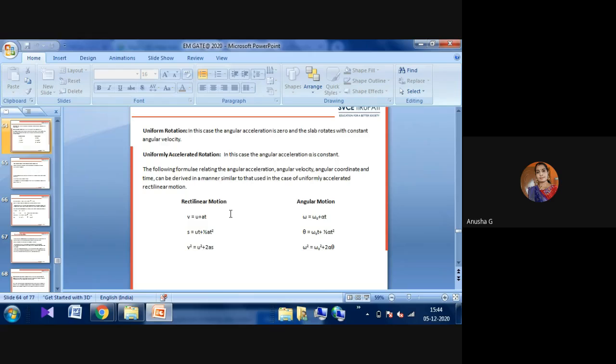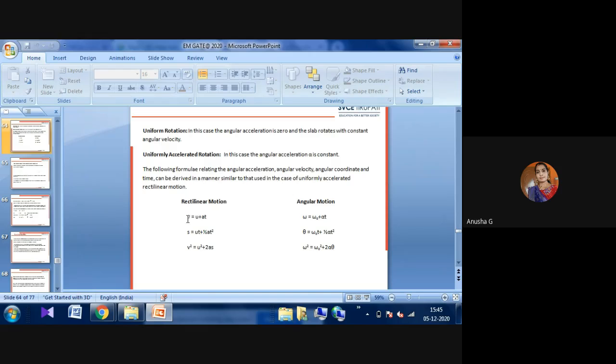In uniform rotation, the angular acceleration is 0, and then some equations apply. All these equations we already learned from 8th standard onwards for rectilinear motion: v equals u plus at, s equals ut plus half at square, v square minus u square equals 2as.